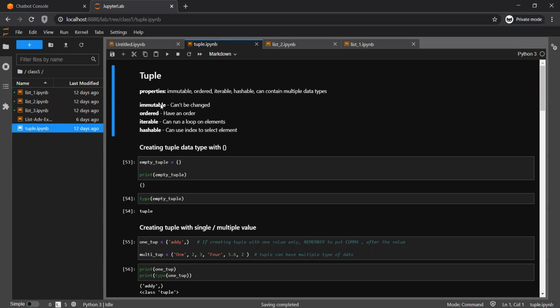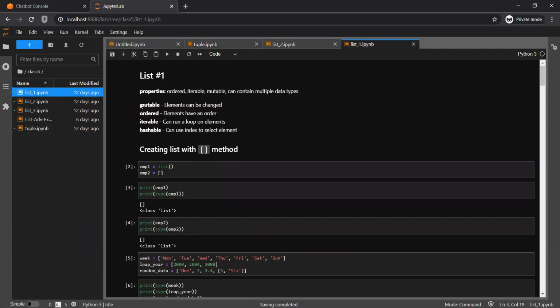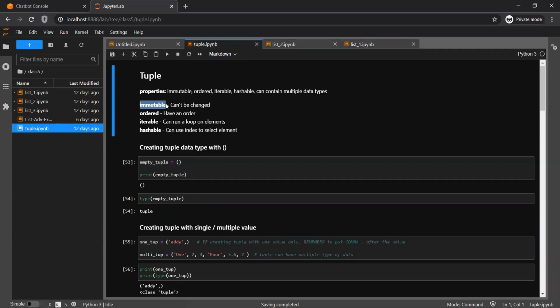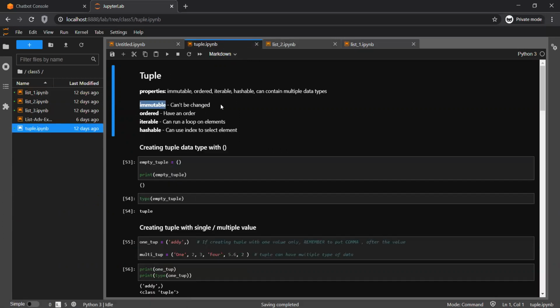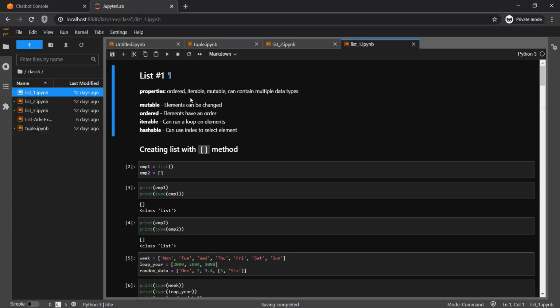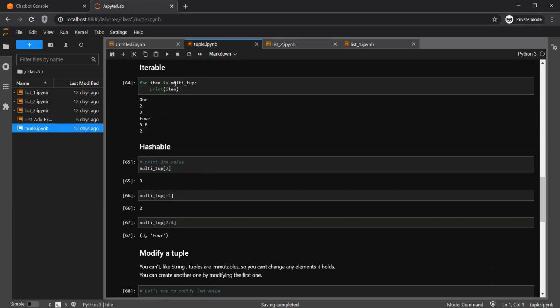Immutable. Immutable means can't be changed, whereas a list can be changed. A list is called mutable; its elements can be changed. A tuple is immutable. So in Python, you will hear these two terms very frequently: mutable data type or immutable data type. Immutable means the value cannot be changed once it is set. Mutable means you can change it. So I have put the tuple as well. Every other thing is the same as a list.